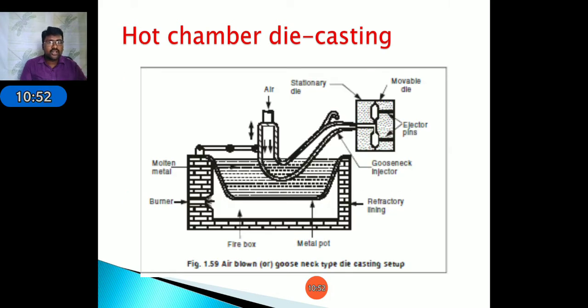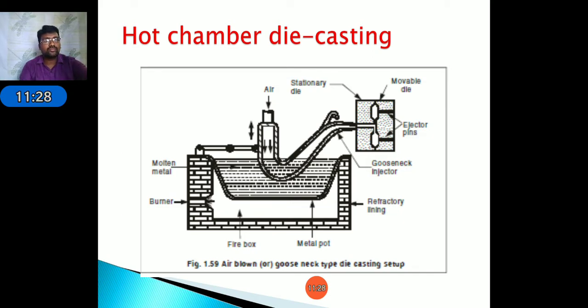Here it consists of refractory material, the metal pot, firebox and burner. By using the burner, we supply heat energy to the refractory metal. Due to this heat energy, the raw material in the pot is heated and converted into liquid form. We supply high pressure air into the gooseneck, and the molten material in the gooseneck is pumped into the die.